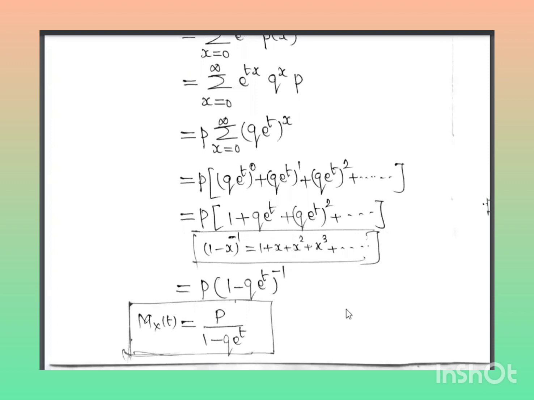x inverse can be written as 1 by x. So this can be written as M_X(t) is equal to p divided by 1 minus q into e power t.